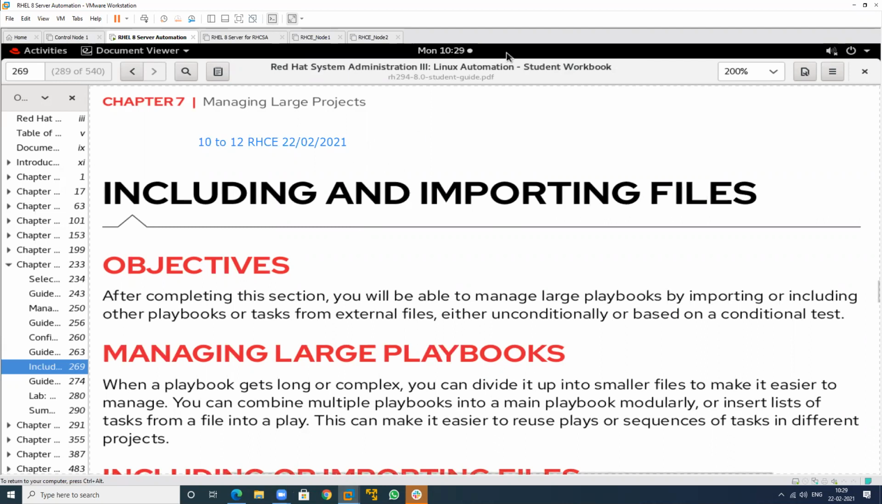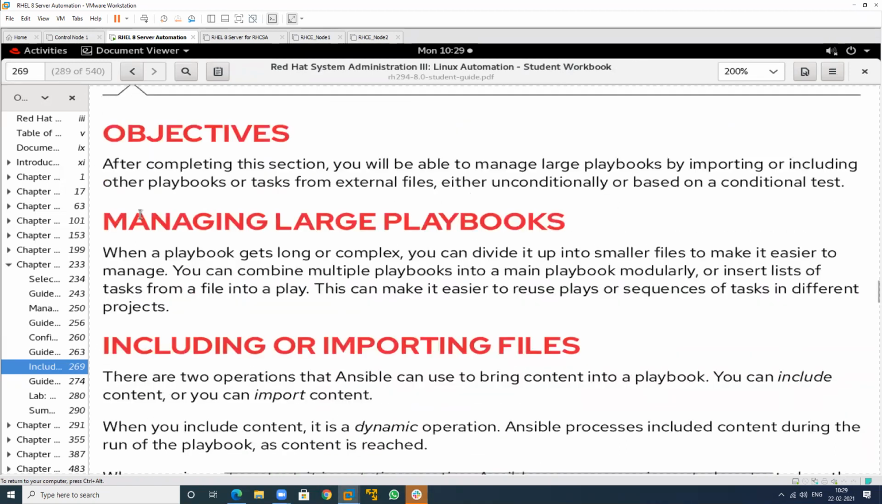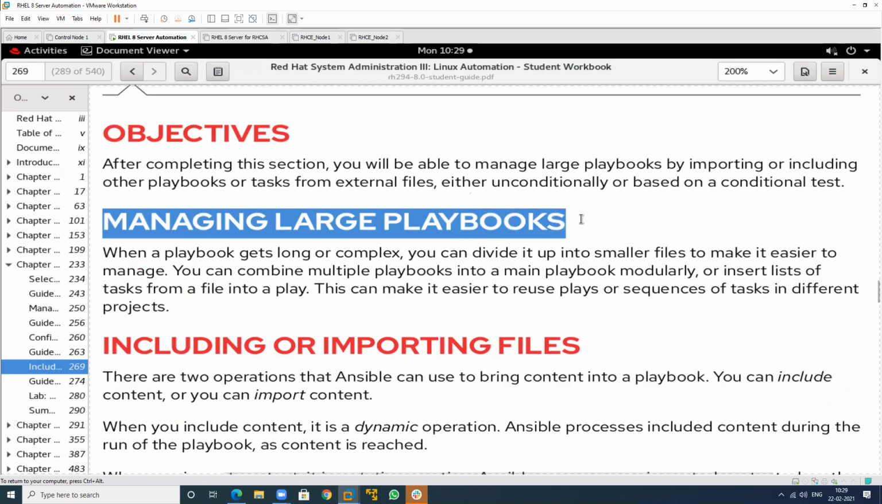I will show this. See this, managing a large playbook. Suppose you have a playbook and in it we have a lot of tasks. The playbook can be big, but I do not want it like this. I want a playbook in a small manner. It means some part in different playbooks, some part in different playbooks. So we can write different tasks, different variables, different things in different playbooks, and we can call those playbooks in one playbook.